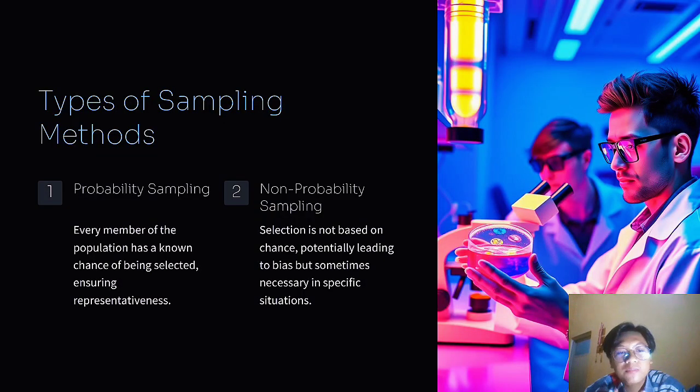Types of sampling methods. Number 1, probability sampling. Every member of the population has a known chance of being selected. Number 2, non-probability sampling. Selection is not based on chance, potentially leading to bias, but sometimes necessary in specific situations.